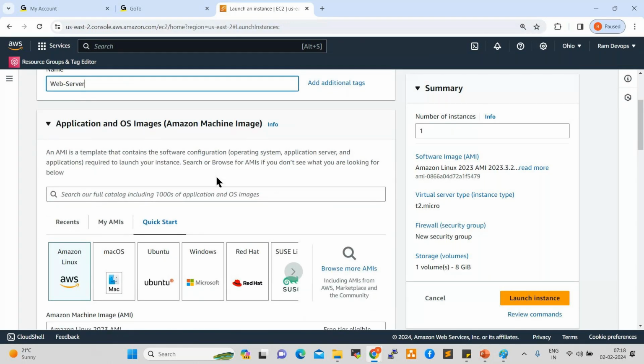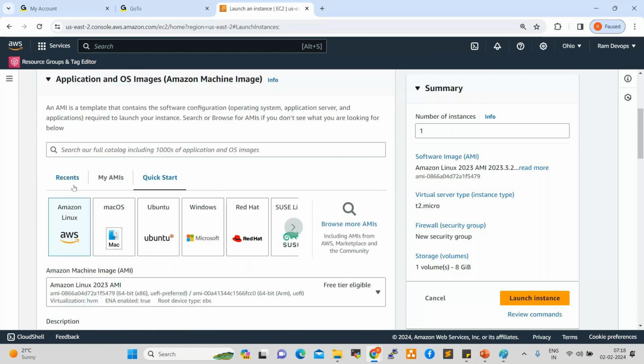Now, these are all AMIs, Amazon Machine Images. If you want to create a server and install an operating environment, we require one image, which is nothing but an AMI. For example, if you want to install Windows on your laptop, we require one image. That image we copy into a pen drive, convert the pen drive into a bootable drive, and by using the pen drive we boot our laptop and install the operating system.